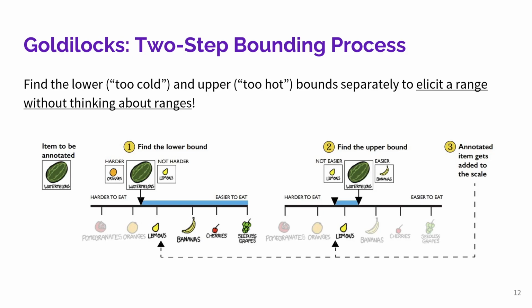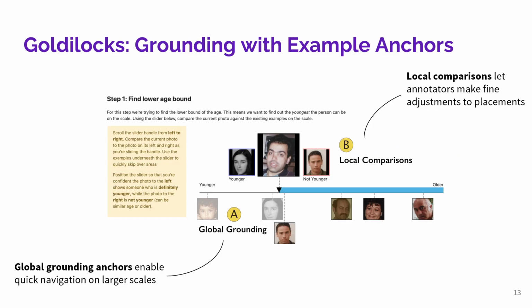First, we help the annotator find the lower bound by excluding all items they can confidently determine to rate below the current item, the too cold items. Then we switch to the upper bound by excluding the items that rate above the current item, or the too hot items. By using this two-step approach, we can create a range that's intuitively just right, without the annotator having to think too much about the range itself.